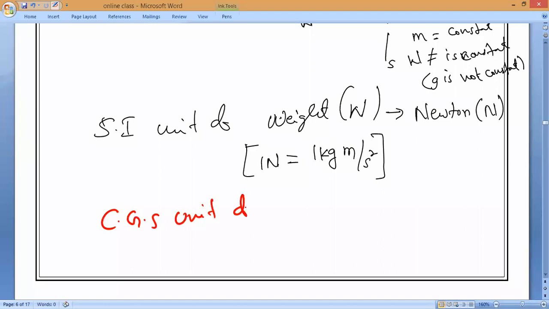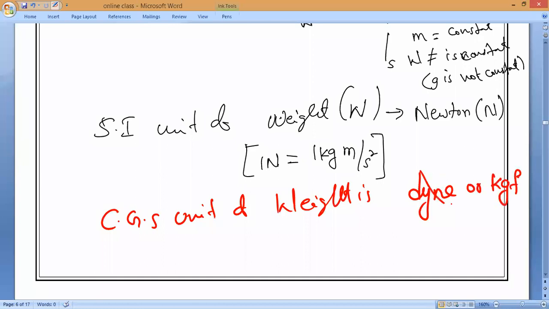CGS unit of weight is dyne. You can take even kilogram force. Remember KGF, not Kolar Gold Fields. KGF means kilogram force. What is that? Kilogram force. Okay? Understand that?